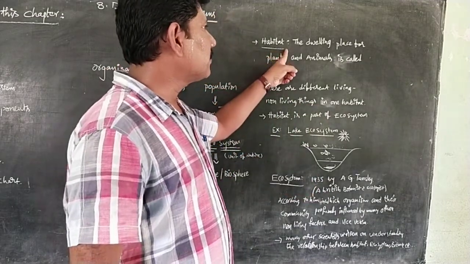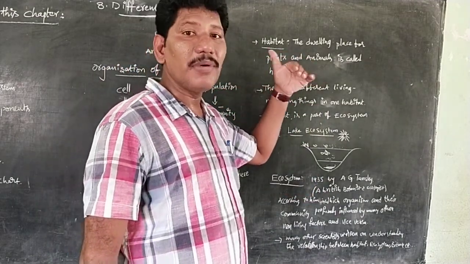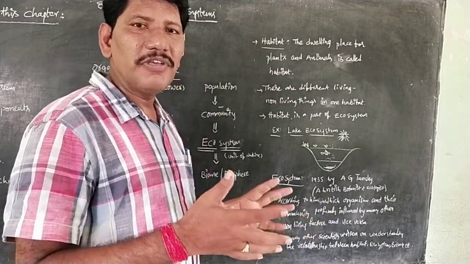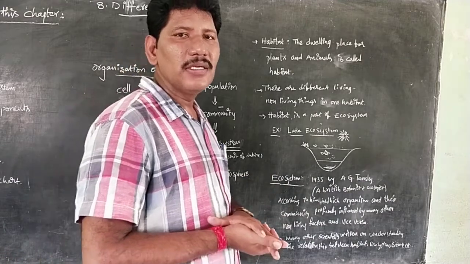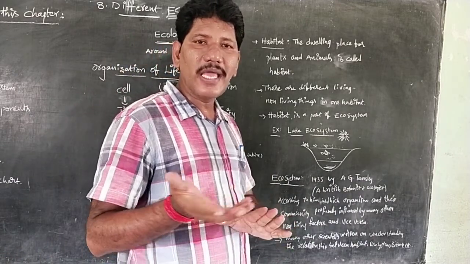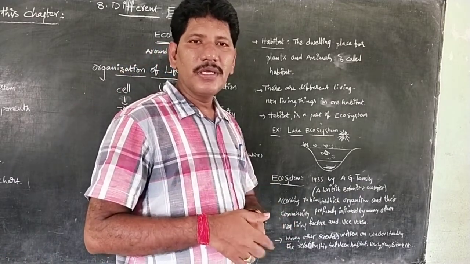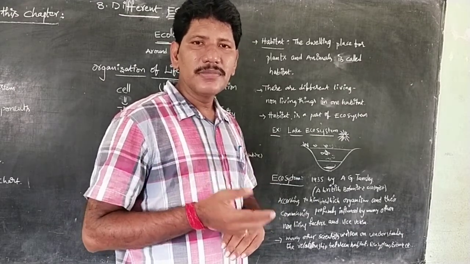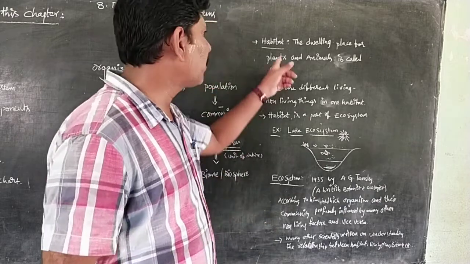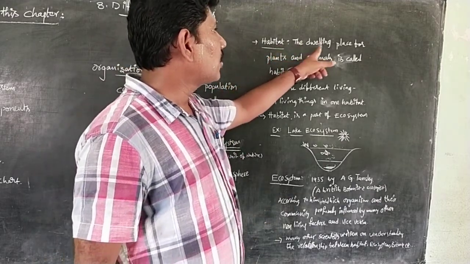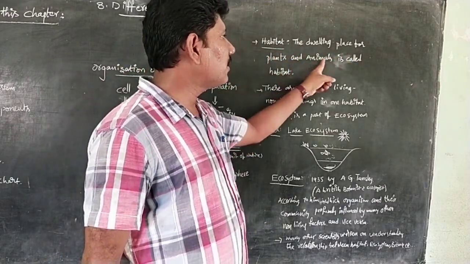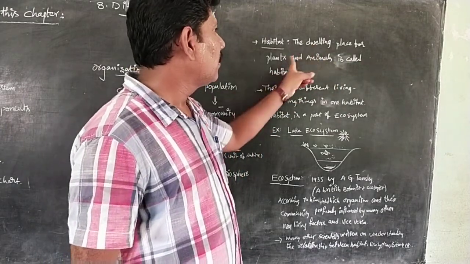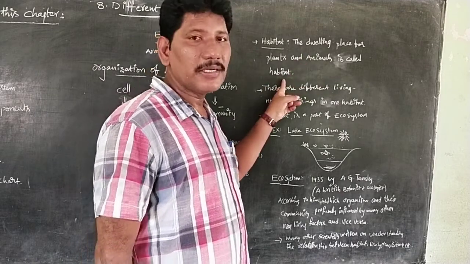See, habitat, not habit, habitat. Habitat means the natural living places, the natural living areas of organisms. For example, water is a habitat for aquatic organisms. A big banyan tree is a habitat for many other species like ants and birds. So habitat is the dwelling place for plants and animals.